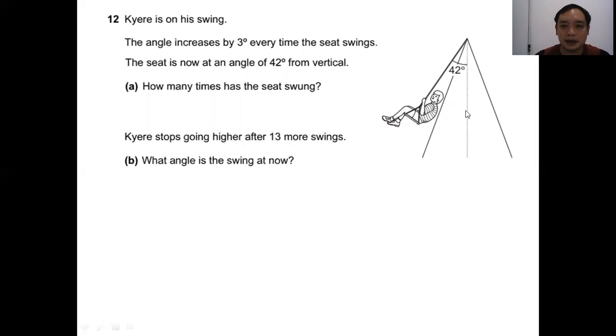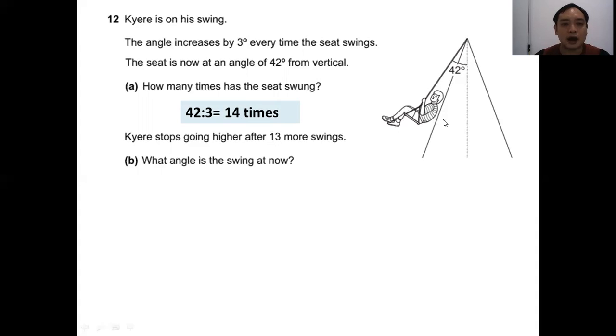So at the beginning, Carrie is here. It is 0 degrees. And every time she swings, the angle increases by 3 degrees. And right now, she is at 42 degrees. So the number of times that she has swung is 42 divided by 3 equals 14 times.